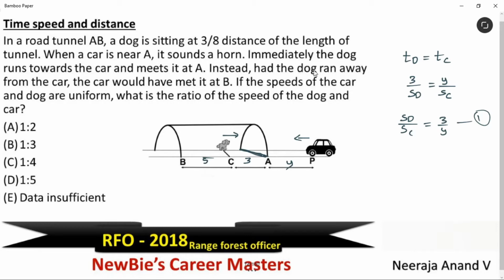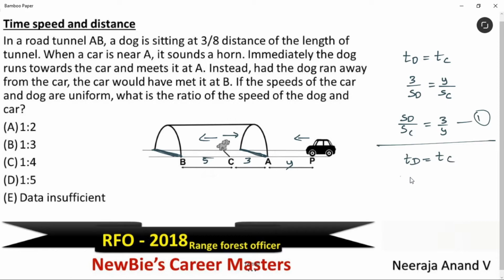Instead, the dog had run away from the car. That means in this direction, the same direction with respect to the car. The car would have met it at point B here. Similar concept: time taken by the dog to reach this point is exactly equal to the time taken by the car to reach that point. Am I clear?